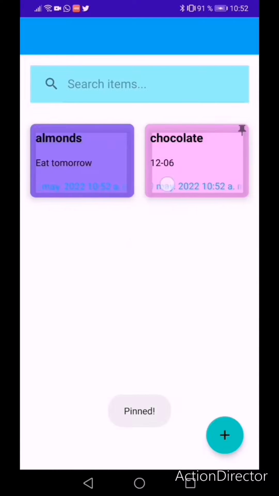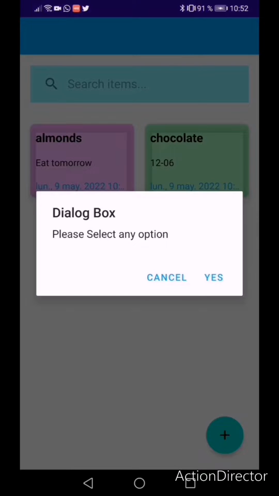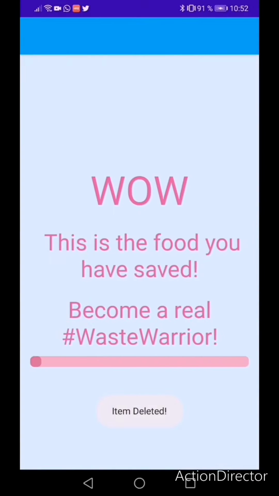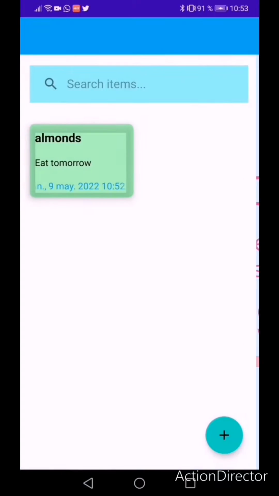You can also pin and unpin them or delete. If you delete the item, you will then be redirected to your progress bar, where you can see how much food you have saved.